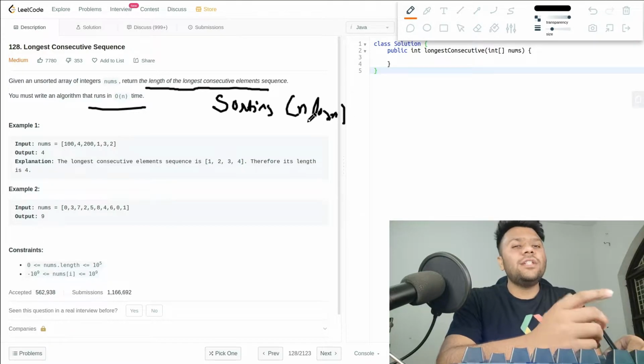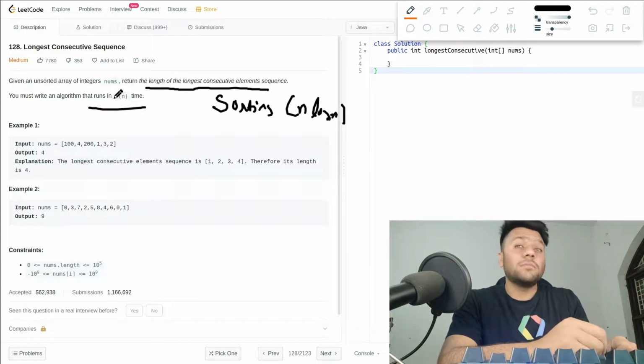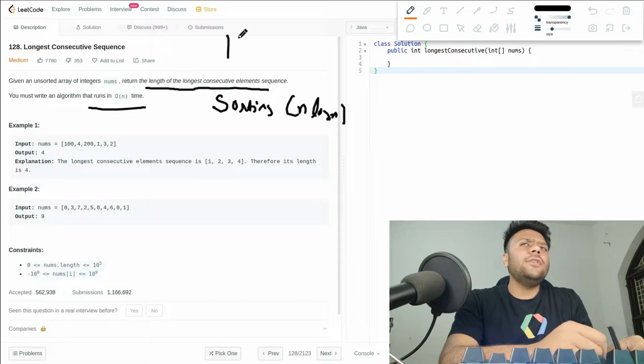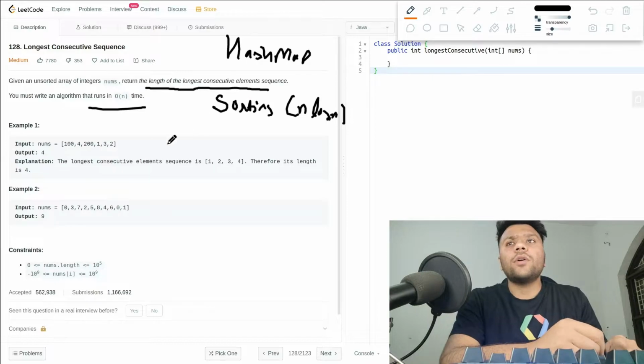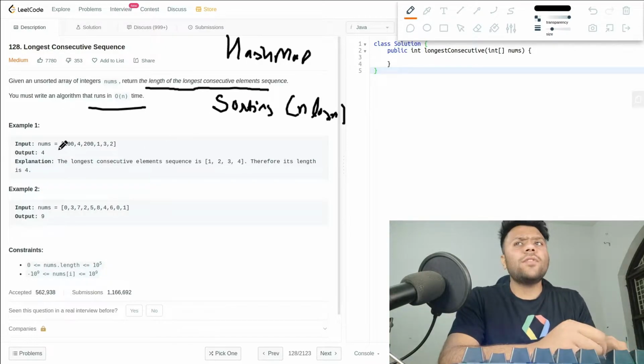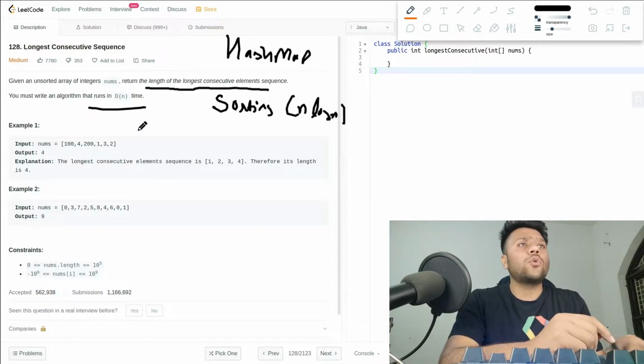So basically initially, in the first step, I think, okay, why don't we go for sorting? Then I checked the constraint: O(n) time. Okay, so for O(n) time we can use a hash map to solve this problem. A hash map is quite good to use. Now let's see what the input is saying and how we're going to use sorting and hash map to solve this problem.